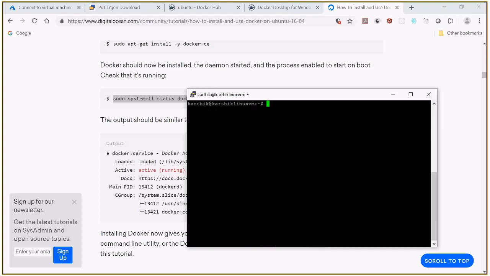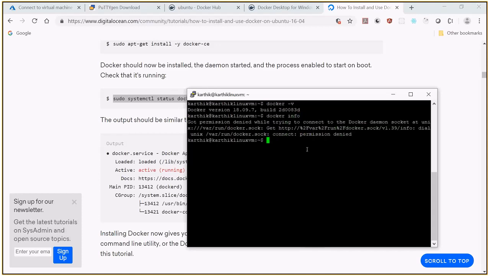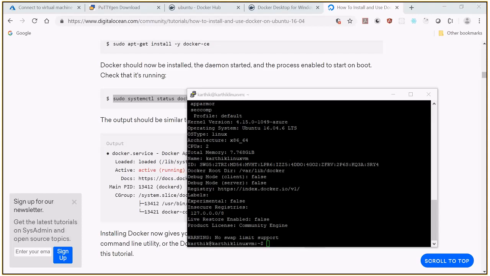Once Docker is installed, I want to check the version. To check the version, we can directly use the Docker commands, right? So I'm just using docker -v. This will give you the version. So I'm using 18.0.9, and if you want to get the complete information about Docker, we can use docker info. Press enter. Okay, they are saying permission denied. So let me say sudo docker info. That is run as administrator. So we'll get the complete information about Docker.